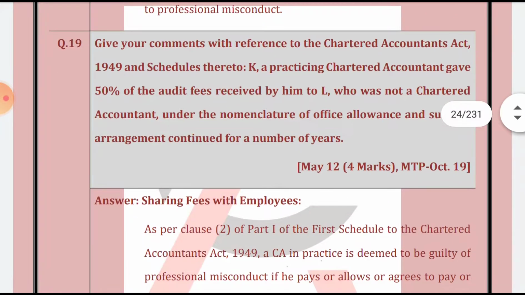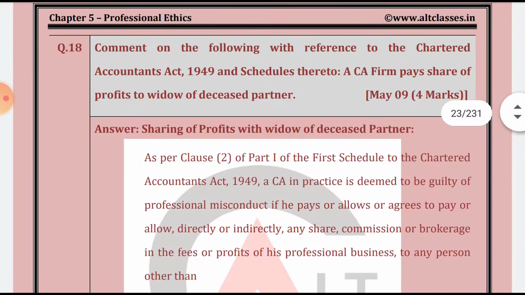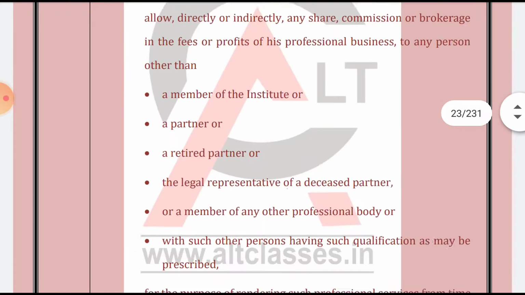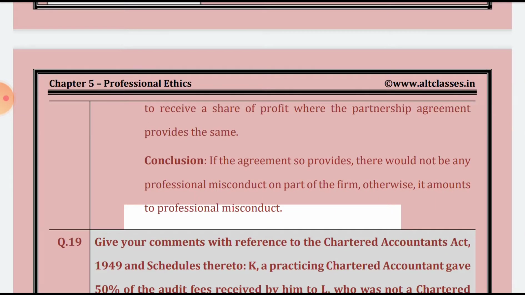Then the various cases: in case of a proprietor CA, if after him the share of profit is being given to the legal representative of the deceased. But in case of partnership, it is based on the agreement. That's what has been concluded: if the agreement so provides, there would not be any professional misconduct on the part of him, otherwise it amounts to professional misconduct.